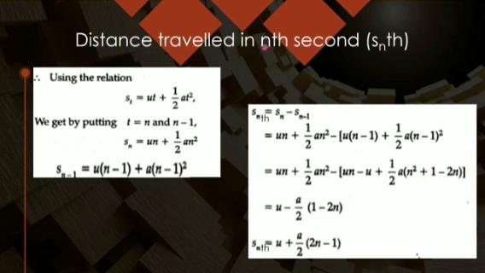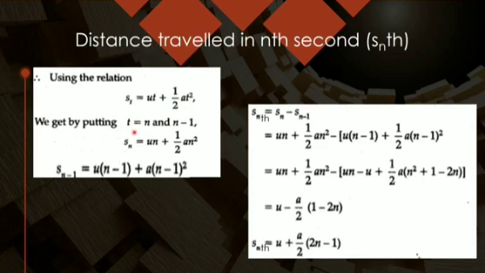Nth second means a particular second, like the 10th second. The distance traveled in 10 seconds minus the distance in 9 seconds will give you how much distance the body has traveled in the particular 10th second. So for 1 second, that second I am calling the nth second. This is simply mathematics. Again, the analytical method means by simple definition, or this second equation we have derived, that is s equals ut plus half at square, or you may write x equals v naught t plus half at square.